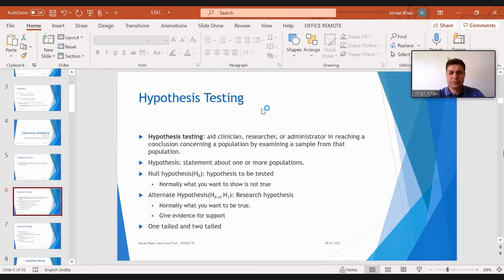So we will start with a statement that both teams are equal. When you say that both teams are equal, that means you are not biased towards any team. You start with a statement that they are equal, and then you go for the testing. By testing, what we have to do is these two teams have to play a match. Only after that, once they play the match, we can then say whether the statement we made, that the two teams are equal, holds.